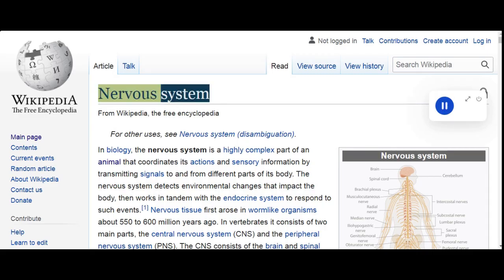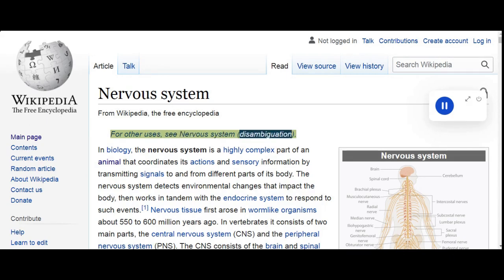Nervous system. For other uses, see nervous system, disambiguation.